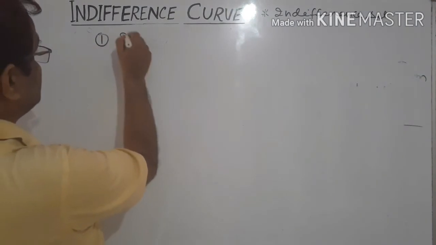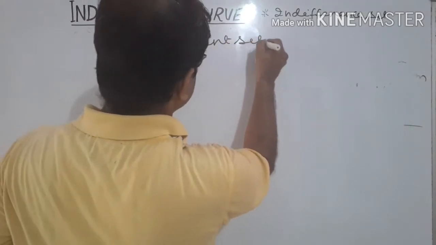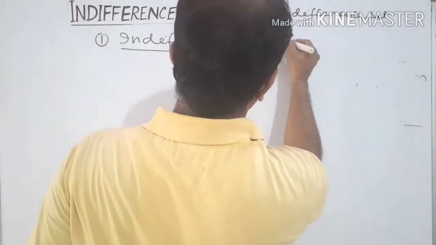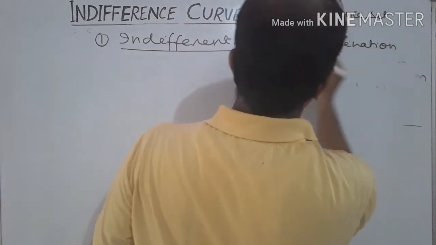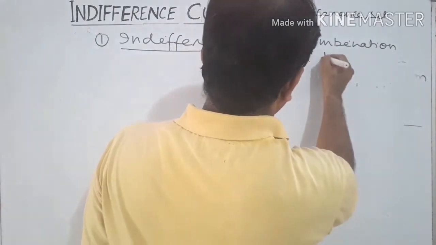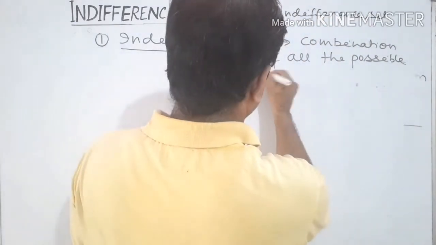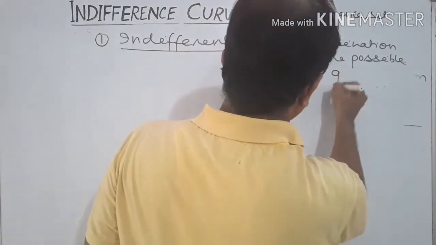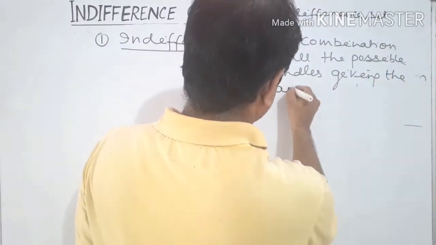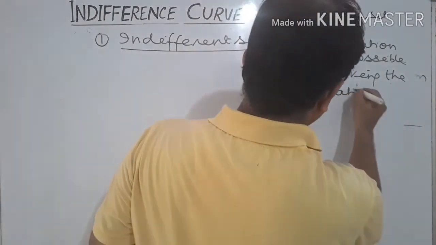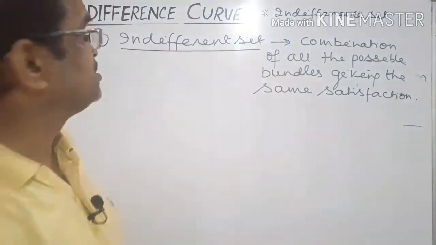The first one, the indifference set: it is the combination of all the possible bundles of two commodities giving the same satisfaction to the consumer. The consumer gets equal satisfaction from every bundle, and such a set of bundles is called an indifference set.